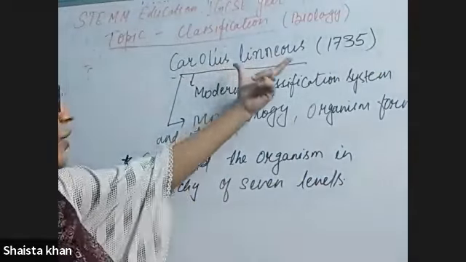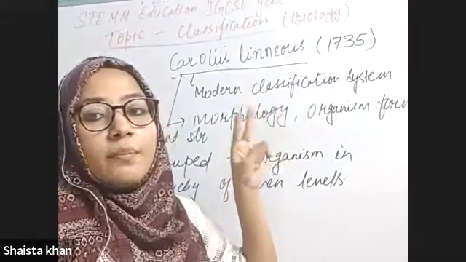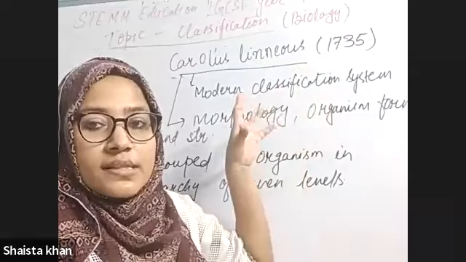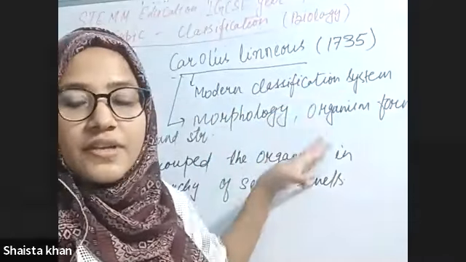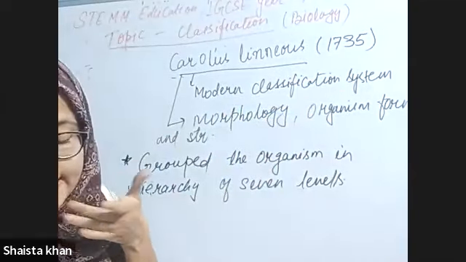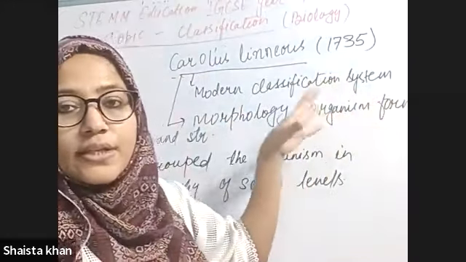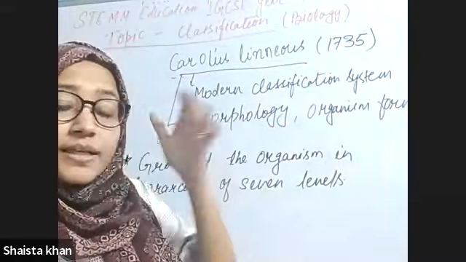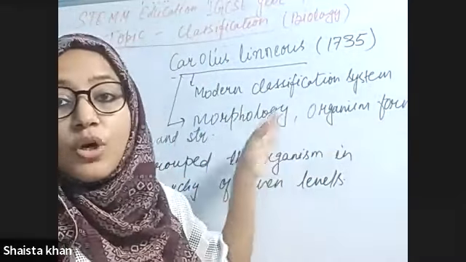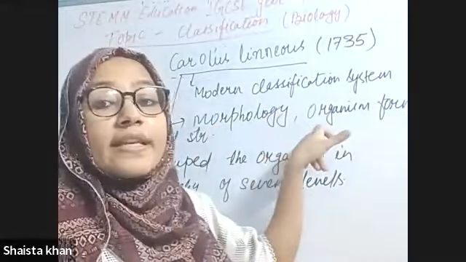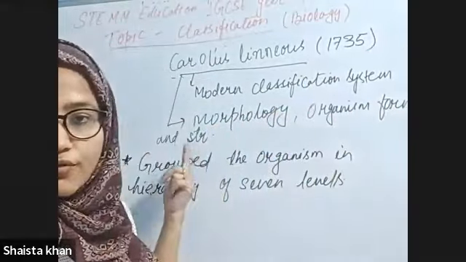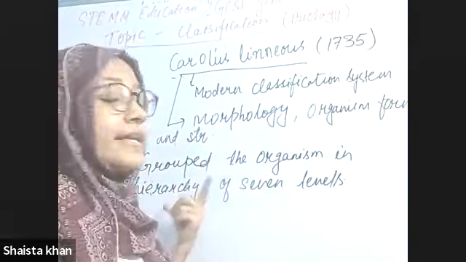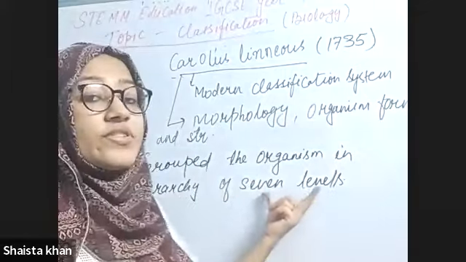So Carolus Linnaeus was the second biologist, in 1735. He gave a modern classification system, and we are still using it. He gave the classification on the basis of morphology, organism form and structure, and he grouped the organisms in a hierarchy of 7 levels.